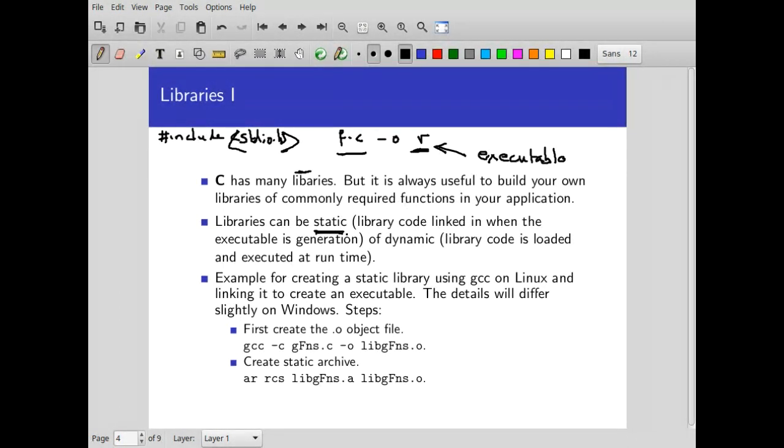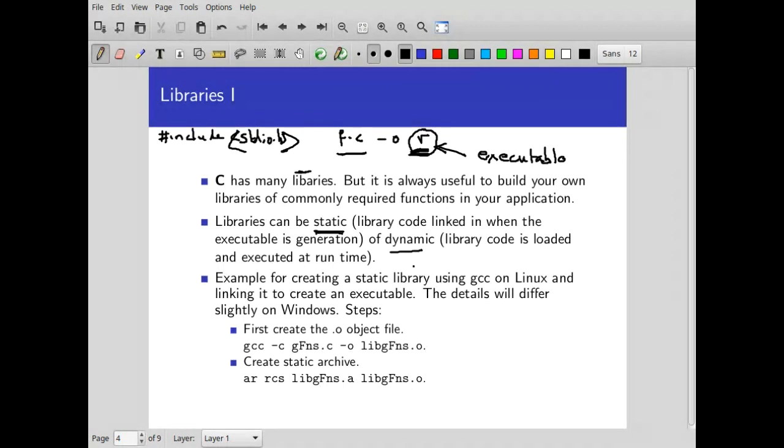So the code in the library is linked in, or it becomes part of your executable. It's inside this. Right? Now, you can also have something which is more interesting, which is called a dynamic